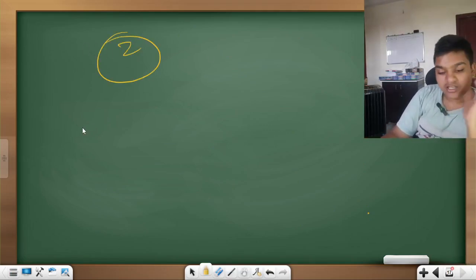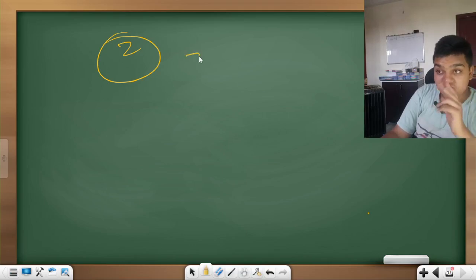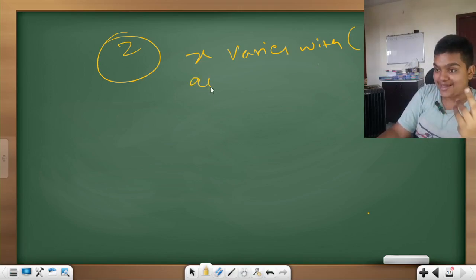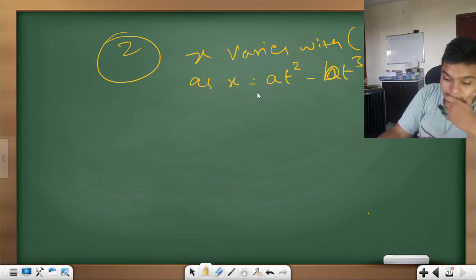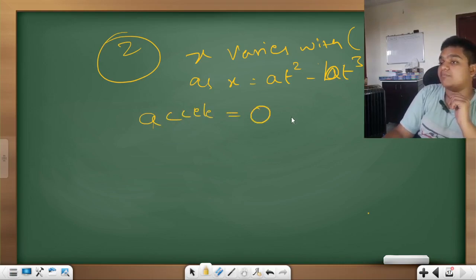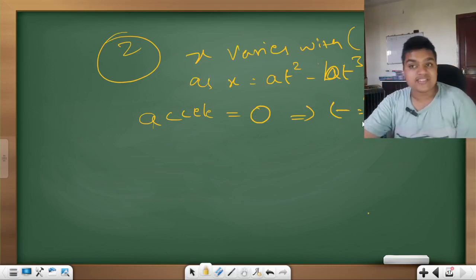Second kinematic question. Isn't it very easy? The position x of a particle varies with the time as x is equal to at square minus bt cube. The acceleration at a time t of the particle will be 0. Acceleration is 0 at what time? Find t.